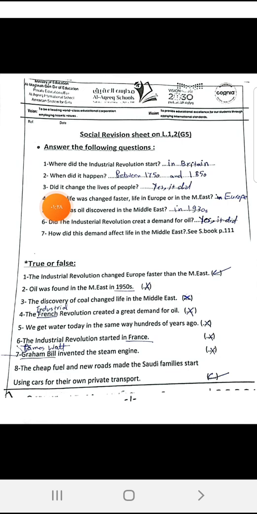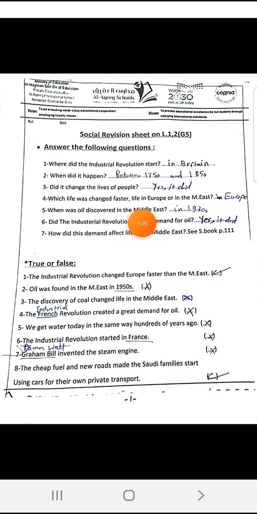Question 3. Did this Industrial Revolution change the lives of the people? Yes, it did. It changed the lives of the people greatly. Which life was changed faster, life in Europe or in the Middle East? Of course, the Industrial Revolution changed life in Europe faster because it started in Europe before the effects of it reached the Middle East.